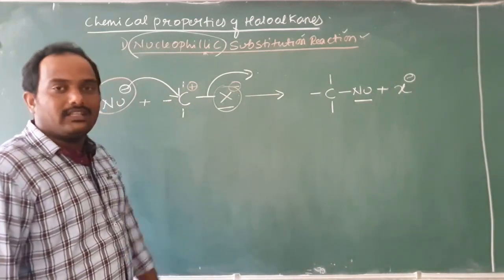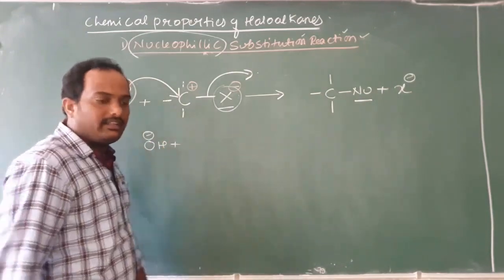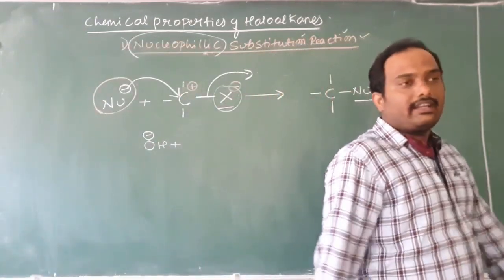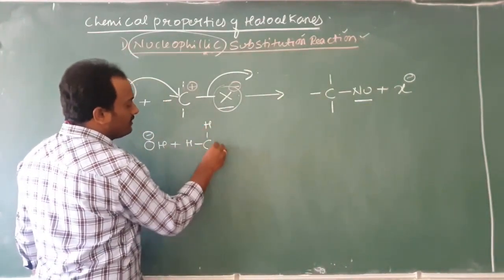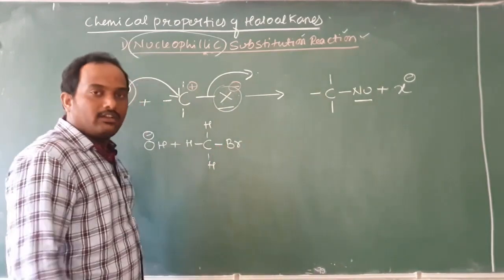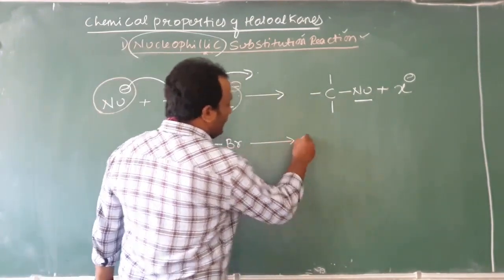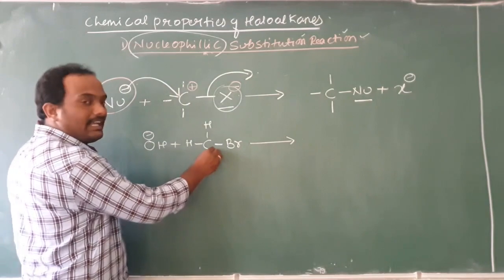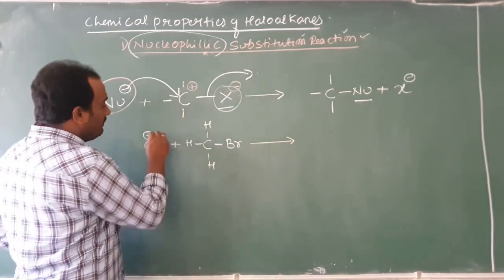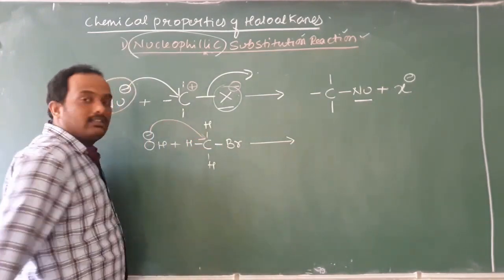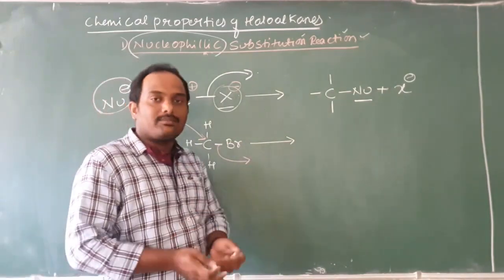Now, we will take one example, then we will solve it. Let us take OH minus as a nucleophile, right? OH minus is a nucleophile now. So, what do I do? I react with hydrogen, hydrogen, hydrogen and Br. This is CH3Br. For your understanding, I have written it in an elaborated manner. Now, I make the reaction possible. Here already you know carbon will carry a positive charge, bromine will carry the negative charge. Immediately the nucleophile will attack the carbon atom with a positive charge. There is no problem. The bromine atom has to be eliminated to satisfy the valency of carbon by how much?